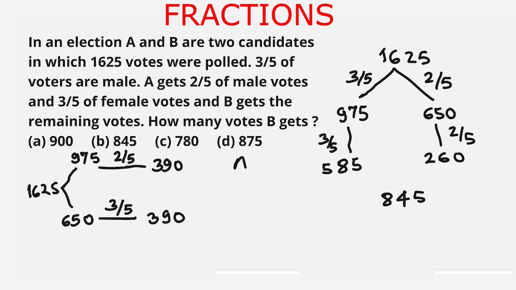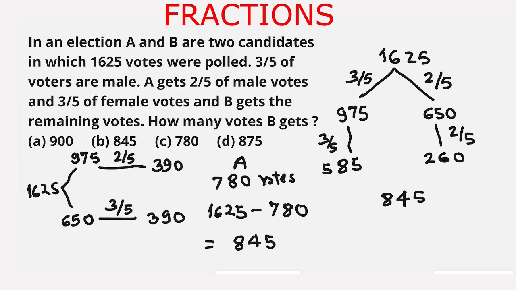So A gets 390 plus 390 is 780 votes, and 1625 minus 780 is equal to 845, which is the number of votes B gets. And from the given options, our answer is option B, 845 votes obtained by B.